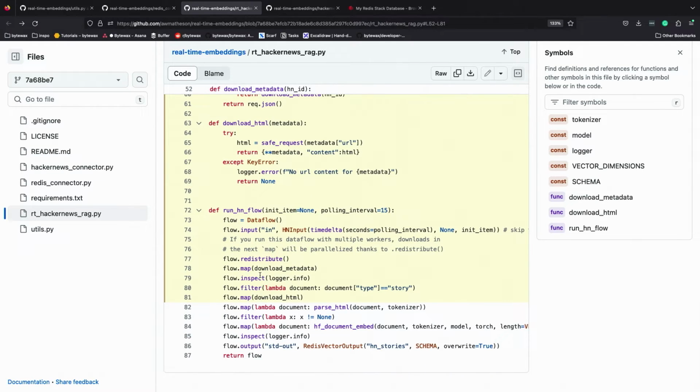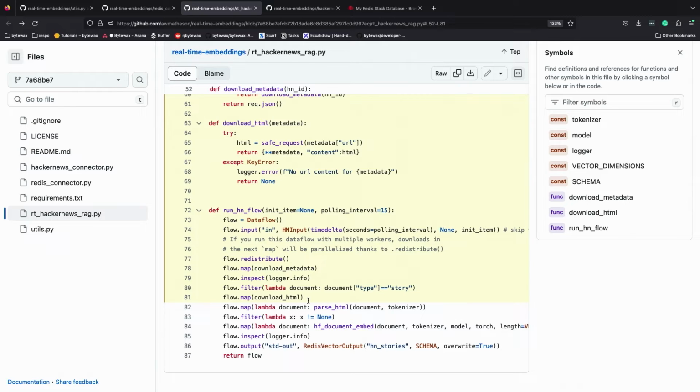We're then going to use a map operator, and this is that pre-processing I was cutting out here. So we're going to do some enrichment. If you remember, we have the stream of IDs coming through. Now we're going to take the ID and get the actual metadata associated with it: the URL, who wrote it, et cetera. Then we're going to filter down to just stories, because if you've used the API before, you get polls, comments, and stories. We only want the stories right now.